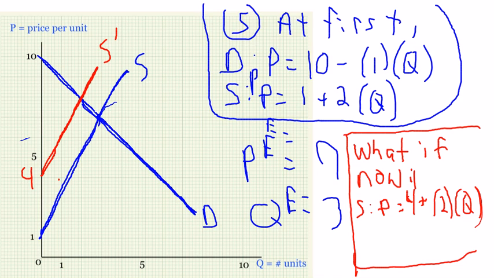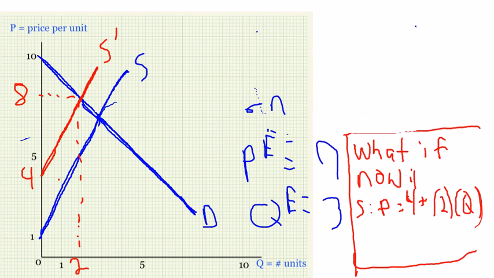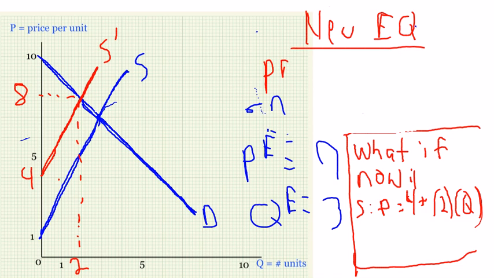Our new equilibrium is at 8 for price and 2 for quantity. We're going to write new equilibrium here, and that new equilibrium is at a price of 8 and a quantity of 2.